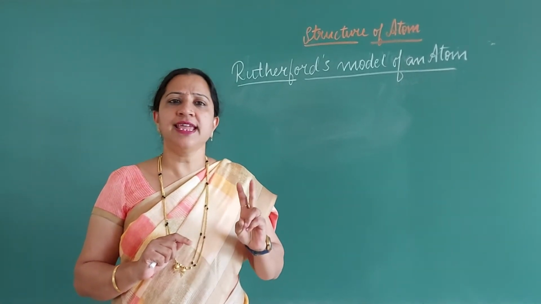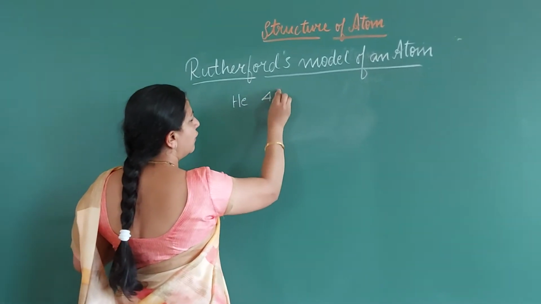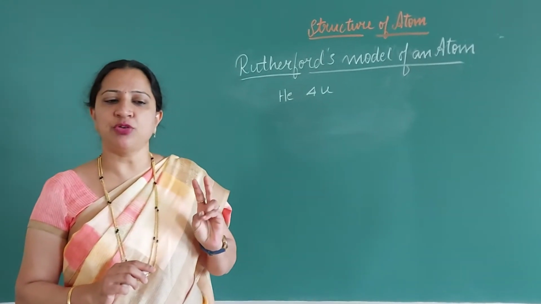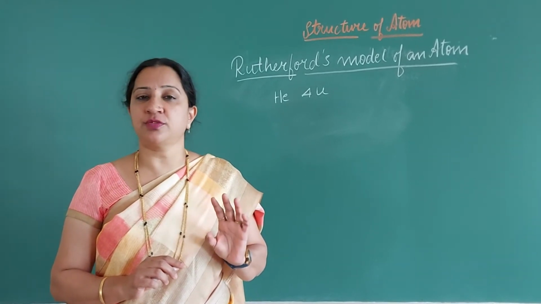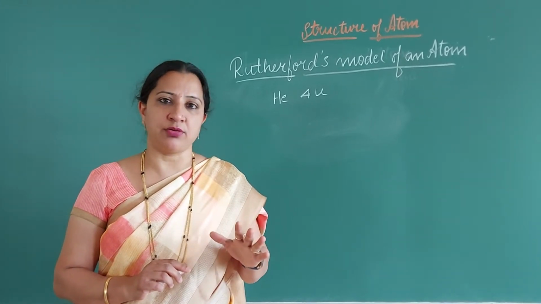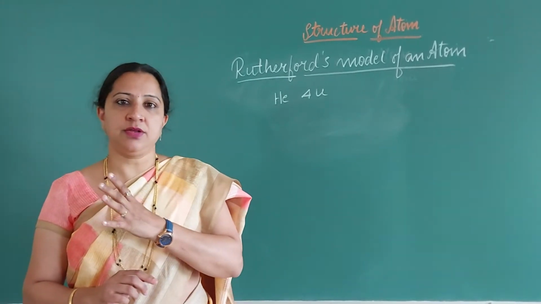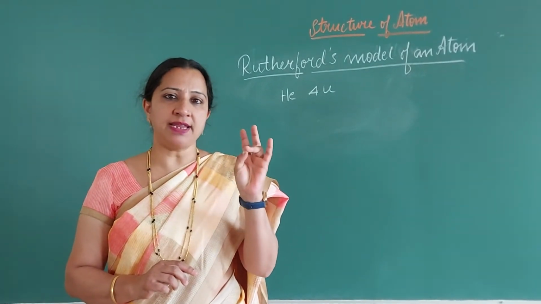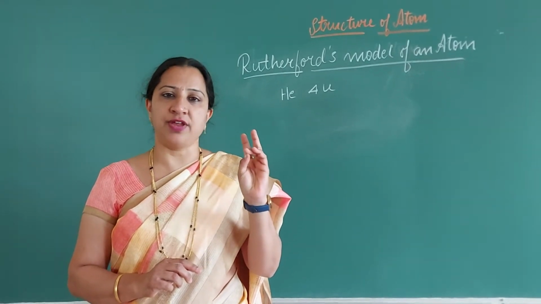Second, he chose helium particles. Helium particles have 4 atomic mass units. That means it has 2 protons, 2 electrons and 2 neutrons. So it is a positively charged particle. We call it an alpha particle also. And moreover, helium particles are fast moving particles. So he chose gold foil because it is highly malleable. Then he chose alpha particles, that is helium particles, because they are positively charged and also fast moving.